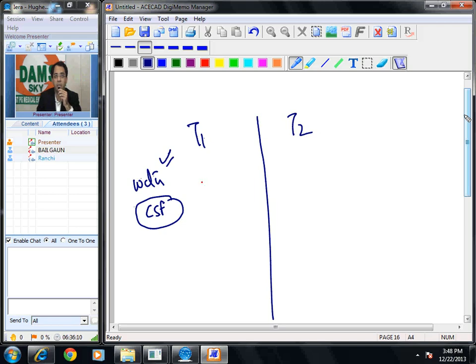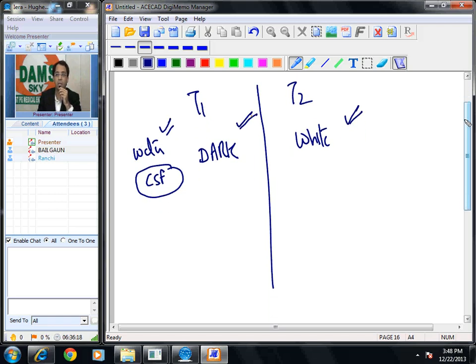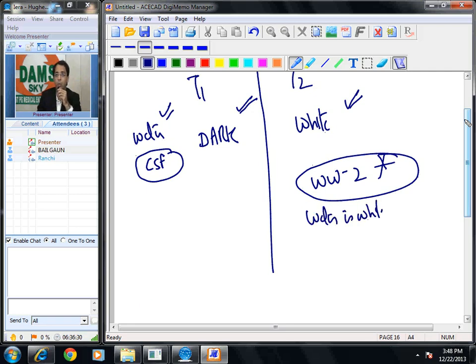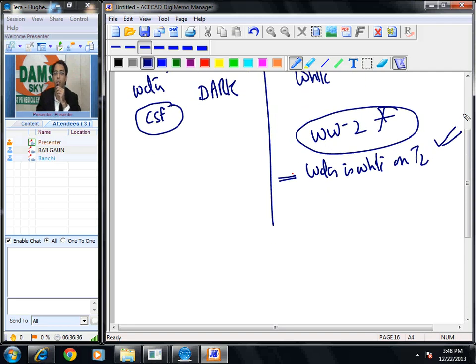On MRI appears as dark on T1, white on T2. Dark on T1, white on T2. Please remember, the mnemonic to remember this question is World War II. Okay. Water is white on T2. World War II. Please remember this mnemonic.